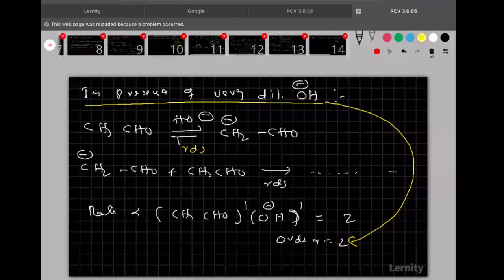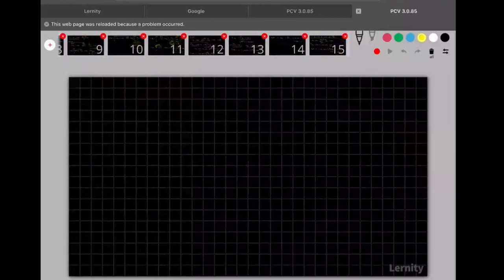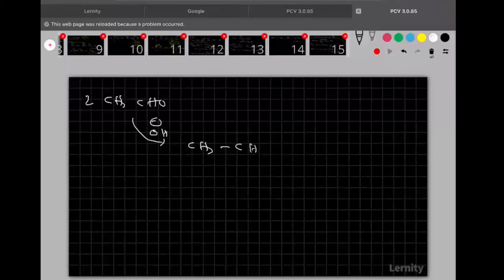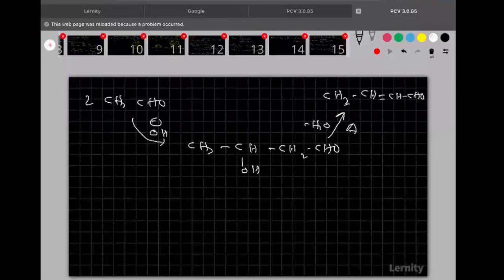Okay. Now coming to one more important thing here. I told you that we have to take 2 molecules of CH3CHO. First of all, what happens in the presence of the dilute base? First aldol is formed like this: CH3CHOHCH2CHO. Am I right? This aldol on heating loses a water molecule. Then finally, what is the product formed here? CH3CH=CHCHO.